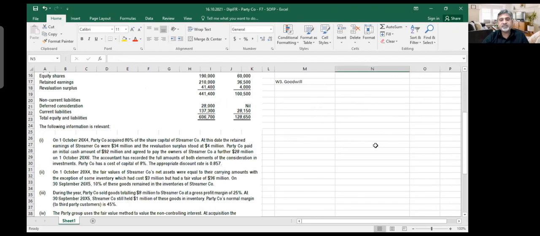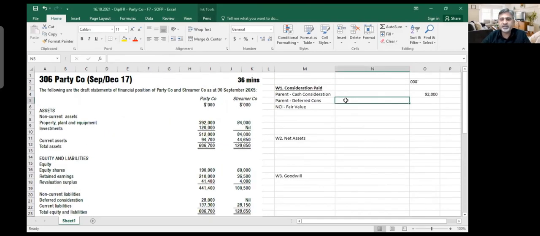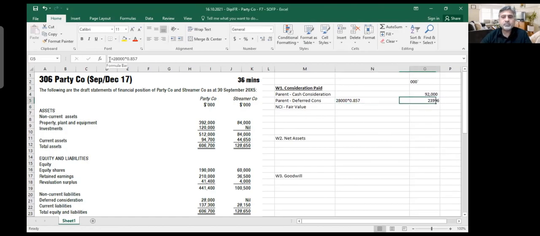Then I have deferred consideration, which is 28 million. Remember, this is deferred consideration, which you have to pay after 2 years. And the 2-year discount factor is 0.857. So we will write down deferred consideration, 28 million, multiplied by 0.857. I put this column because I want to show this calculation. Then I make a copy paste and put equals to. If I don't have this column, nobody would understand where this number came from. How did you get 23,996?